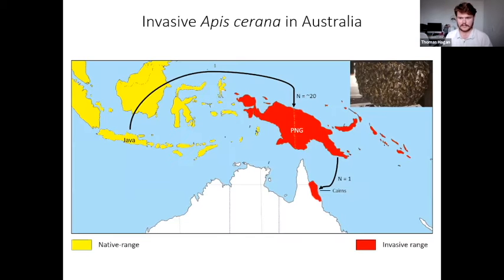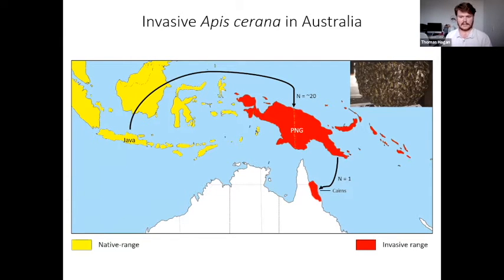This now brings me to my study species, Apis cerana, or the Asian honeybees. Asian honeybee is a species of cavity nesting honeybee that is native to a large portion of Asia, but has become invasive in Australasia in recent years. The first major invasive population was in Papua New Guinea, where the species became invasive in the 80s. And from that population, a newly invasive population in Cairns was founded in 2007.